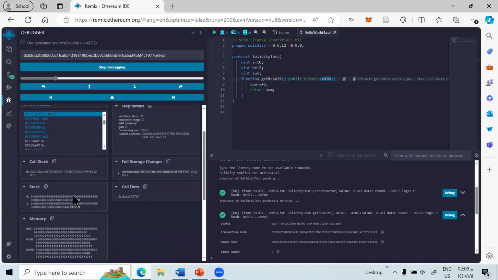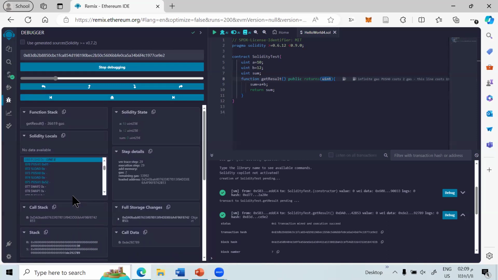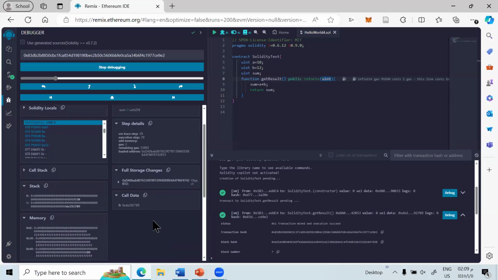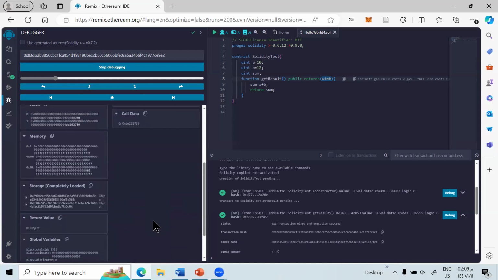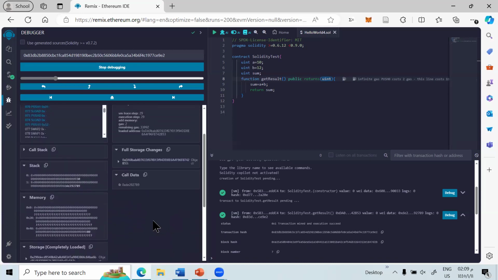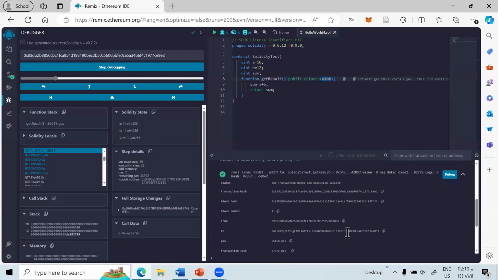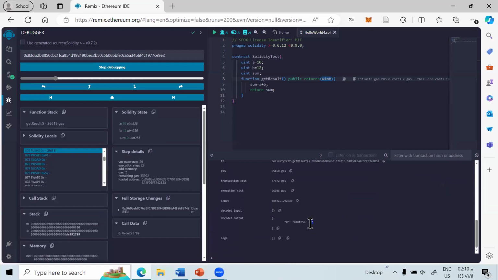And this is the stack. And we can also see the output here. So we can check the function call and variable assignment. These are the variable assignments, and this is the output of calling this function.